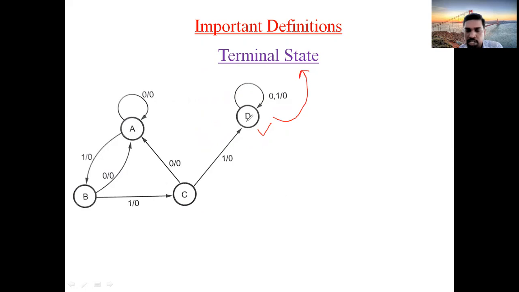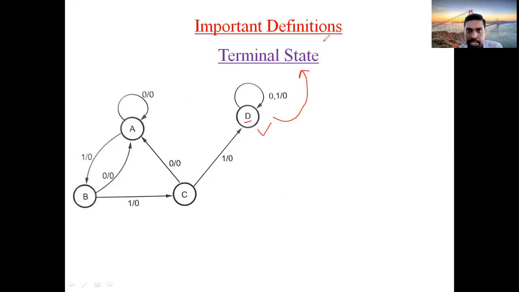The state which doesn't consist of any outgoing arcs is called a terminal state. Why? Because this D is not going to any other state. So no outgoing arc is present here. That is called a terminal state.